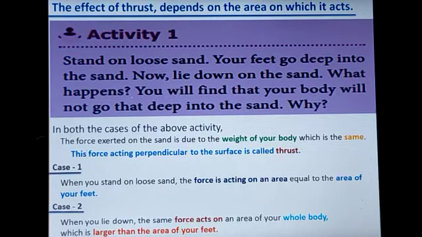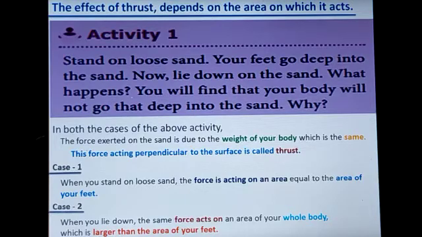When we simply stand on our legs on the sand, our legs will get deep into the sand to some extent. But when we lie down on the sand, the body does not sink to such a depth. What is the reason for that?